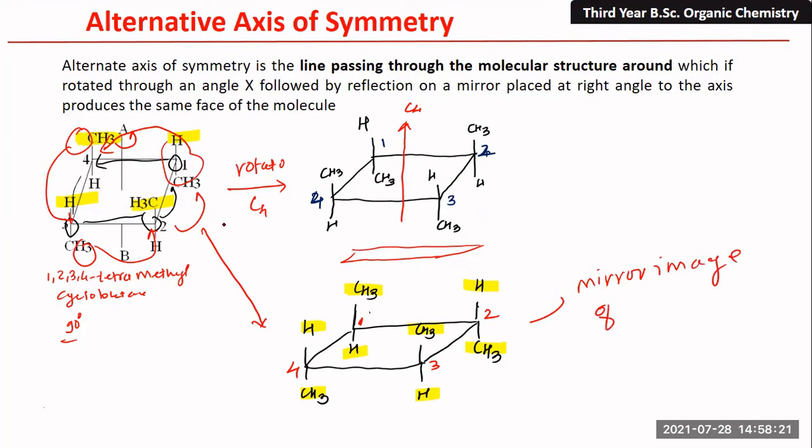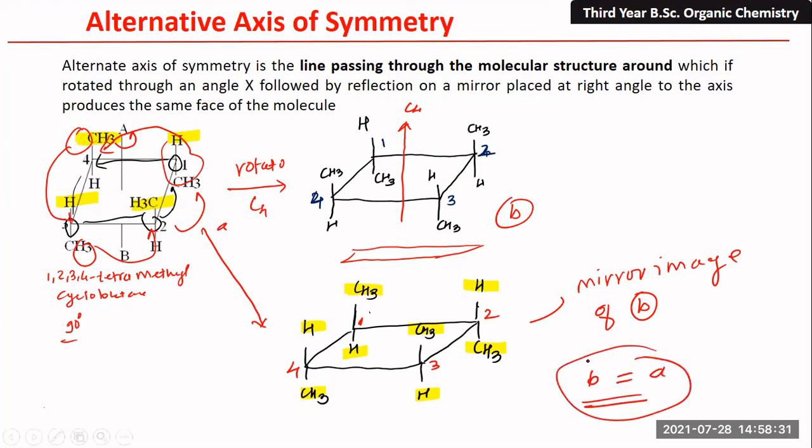Suppose this is A and this is B, the mirror image of A. And that B is equivalent to A. So this molecule possesses an alternating axis of symmetry. And if any molecule possesses either a plane of symmetry, a center of symmetry, or an alternating axis of symmetry, then the molecule is optically inactive. Okay, thank you.